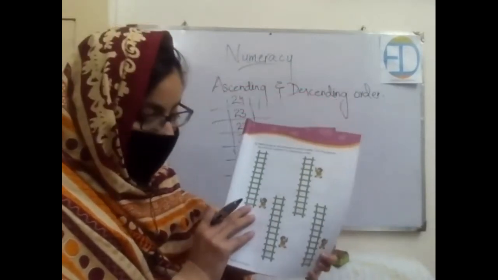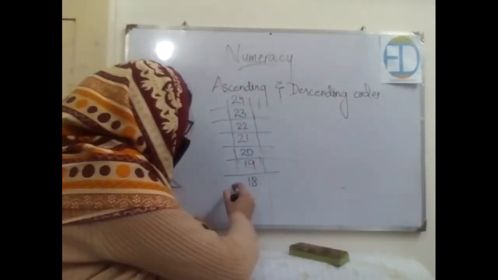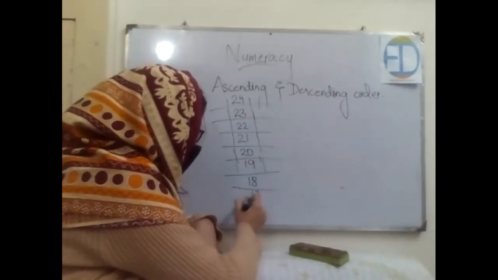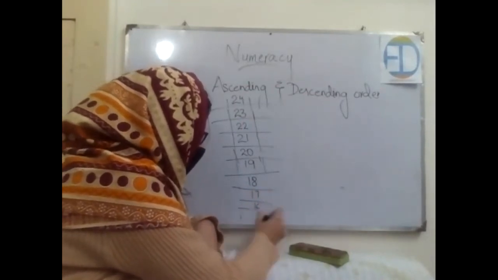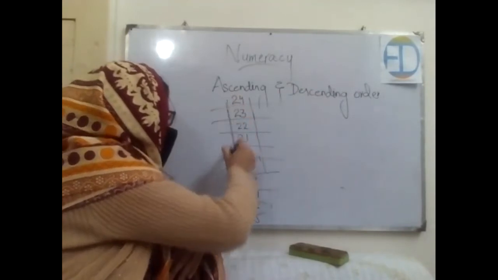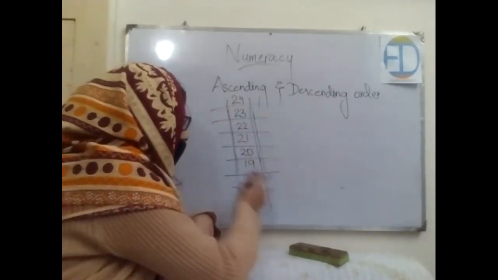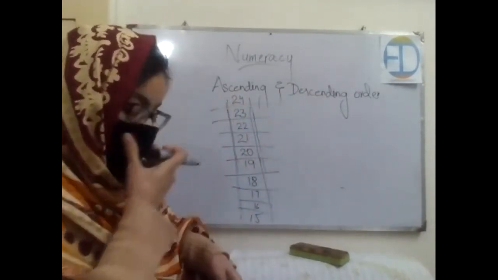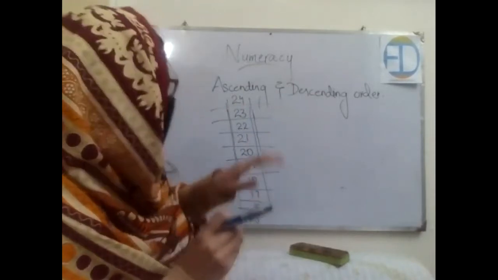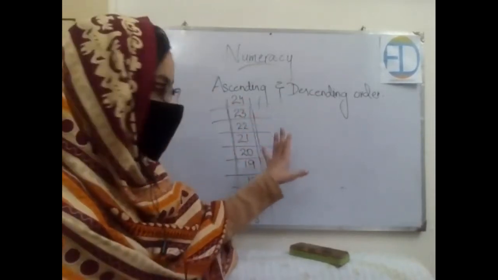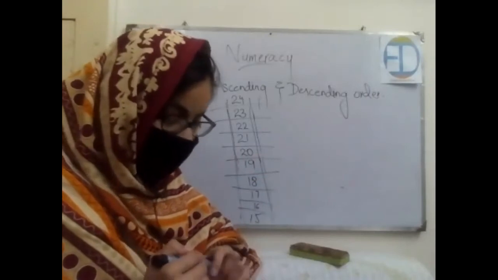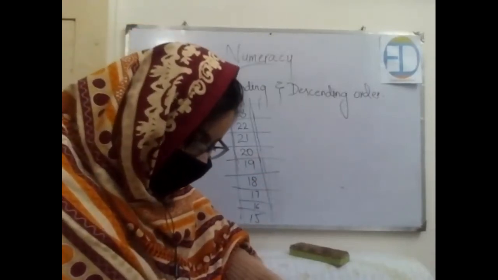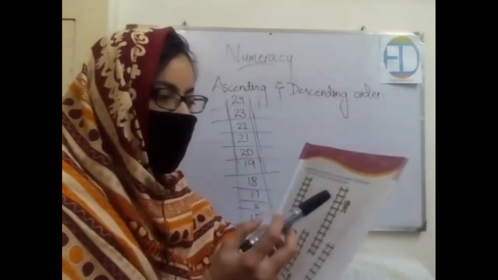and that is 15. Okay, so what comes before 18? It's 17, then 16, and then 15. So this is the way you have to fill the letter. Okay, you are given 4 letters in the book. I have filled up one for you, and you have to fill the rest by yourself, and I'll help you out. Okay, so let's start from the next letter.